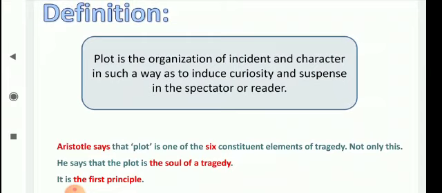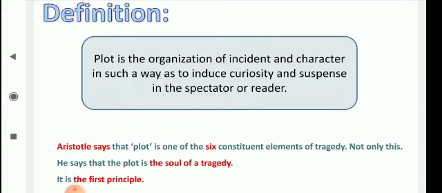Aristotle in Poetics says that plot is one of the 6 constituent elements of tragedy. I hope you understand and you know what these 6 constituent elements of tragedy are, because we have read tragedy in a different lecture. Aristotle enumerated 6 constituent elements of tragedy, that is plot, character, thought, song, diction, and spectacle. Now plot comes first of all these 6 constituent elements.